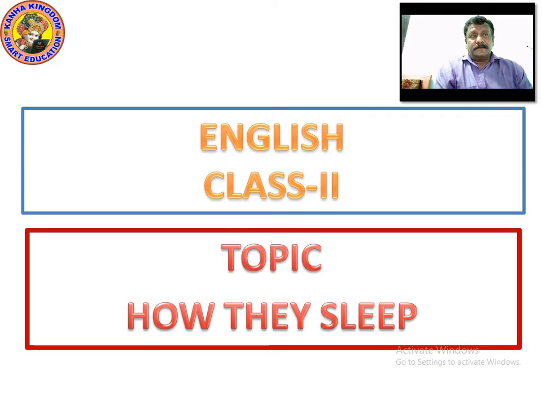Today we are going to learn about English for class 2nd. The topic is "How They Sleep". This is a poem, how they sleep. Everybody has a pattern of sleeping. We will look into the chapter and understand about the sleeping style. Right? This is a poem, how they sleep.